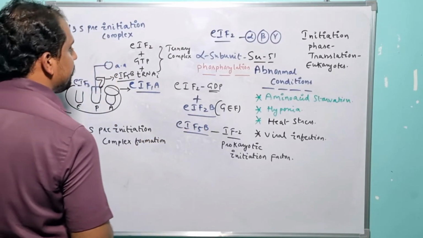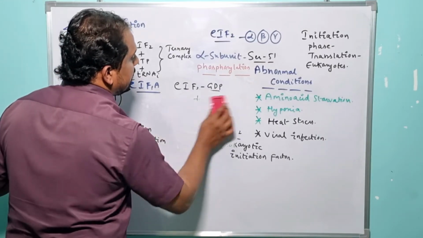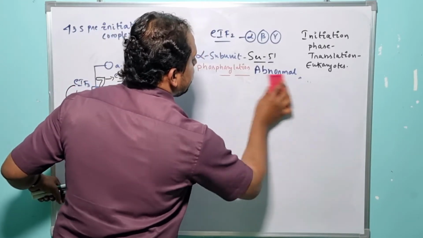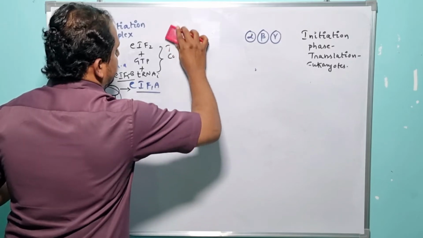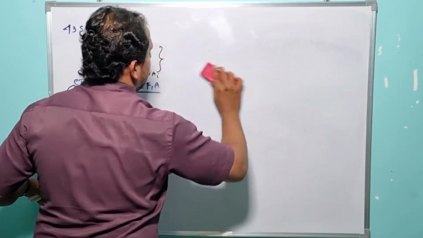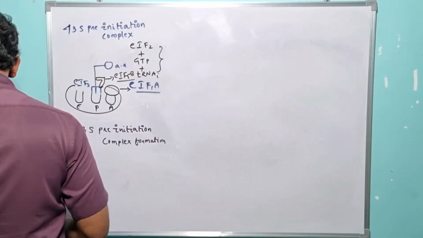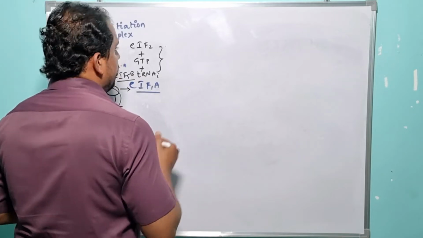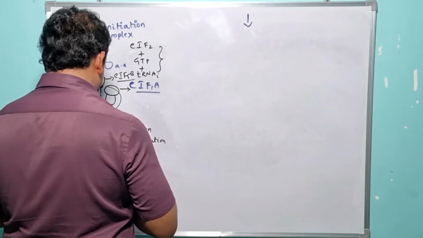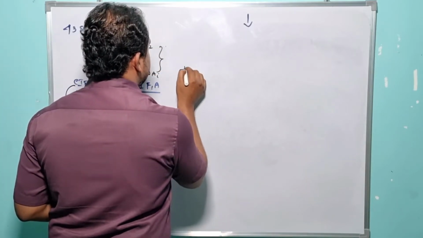Then in the very next step, the specific 43S pre-initiation complex is capable of recruiting to the eukaryotic mRNA. After the successful formation of the 43S pre-initiation complex, in the very next step, it is capable of recruiting to the 5' end of the eukaryotic mRNA, right? So let me present it here, right?